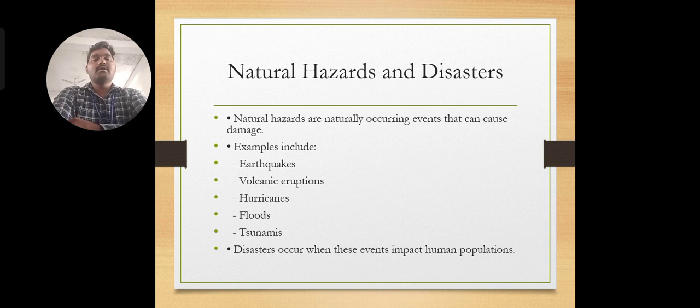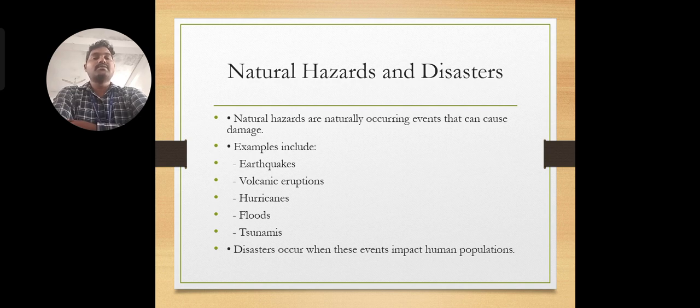So, for example, the tectonic plates are moving like this at the bottom of the earth's crust, and if they collide with each other like this, then you get an earthquake. If the earthquake occurs in a sea area, you may get a tsunami. Similarly, when earthquakes occur below a water body, you get tsunamis. And then there are volcanic eruptions.